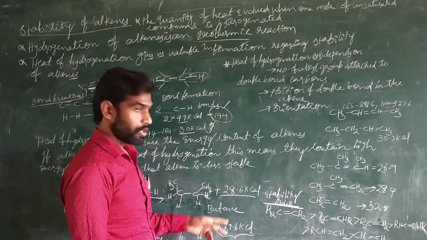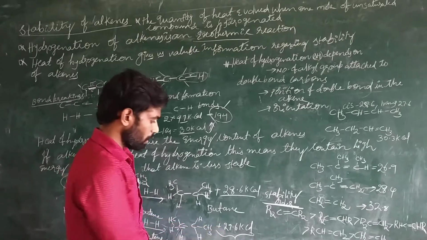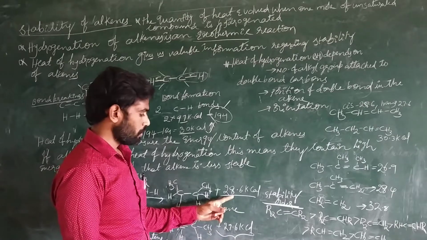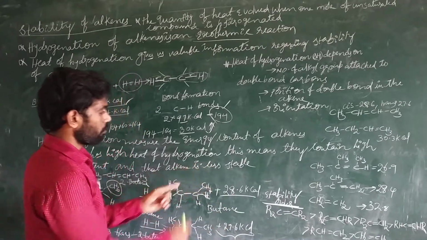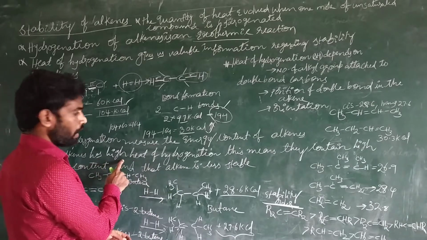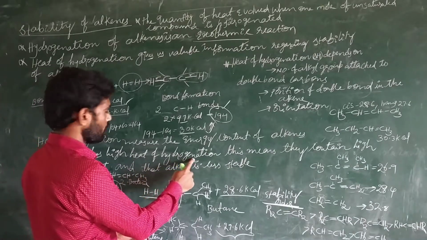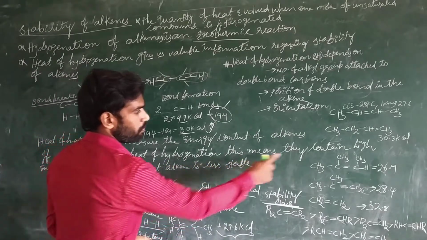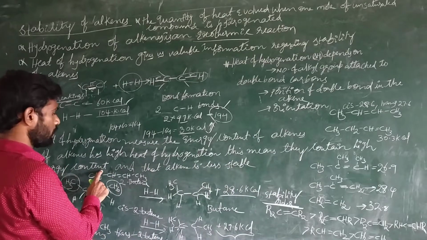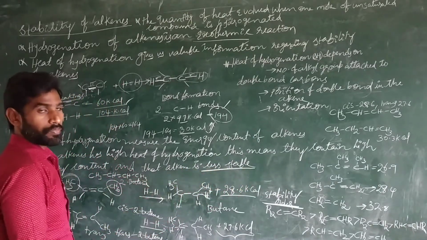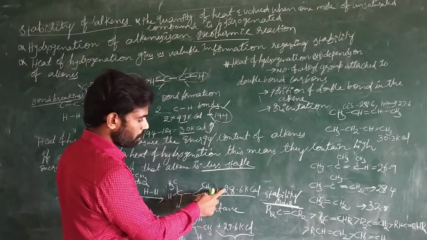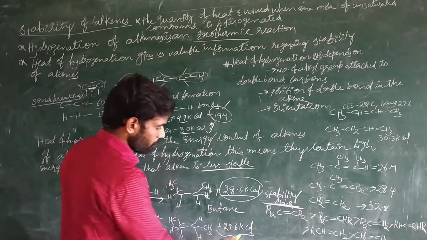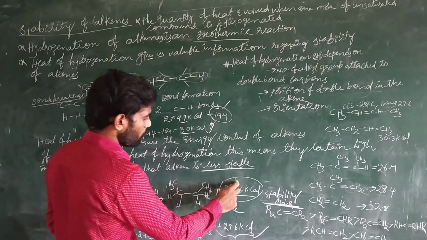Anyway, if you compare the heat of hydrogenation of both molecules, this molecule contains less energy, by 1 kilocalorie, than that molecule. When an alkene has a high heat of hydrogenation, it means it contains a high amount of energy, and that alkene is less stable. Among these two, this molecule contains about 1 kilocalorie more energy than this one. So that's why this molecule is stable compared to that molecule.